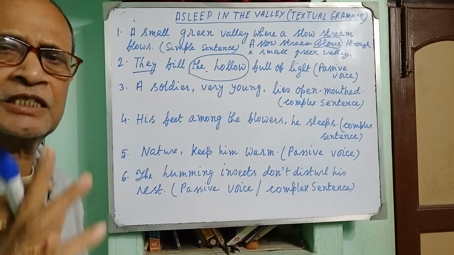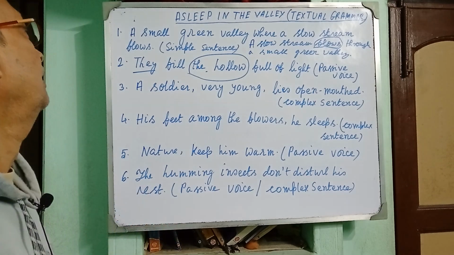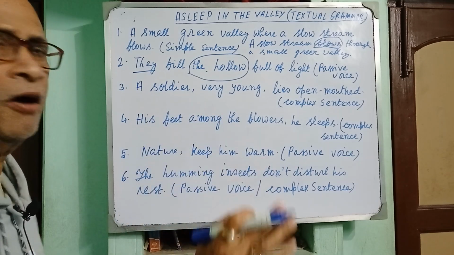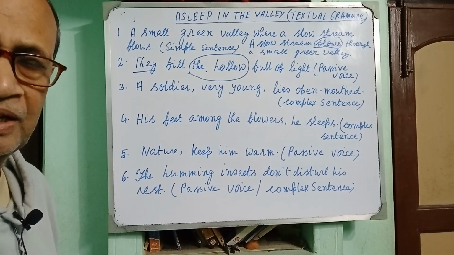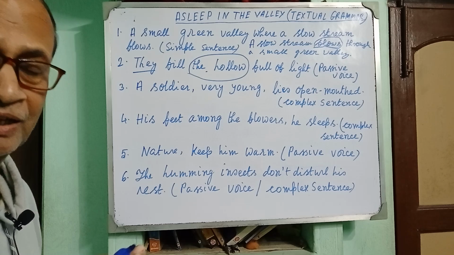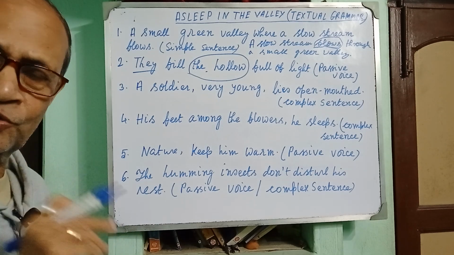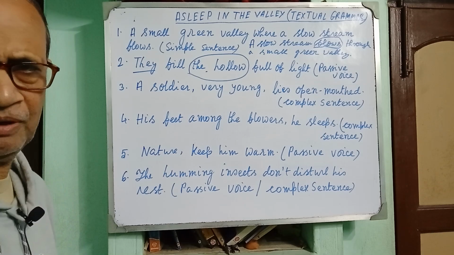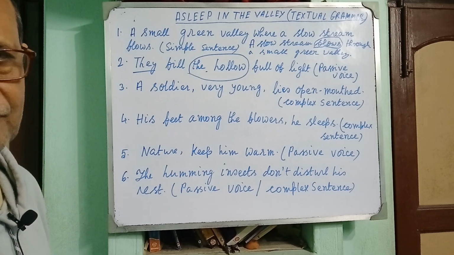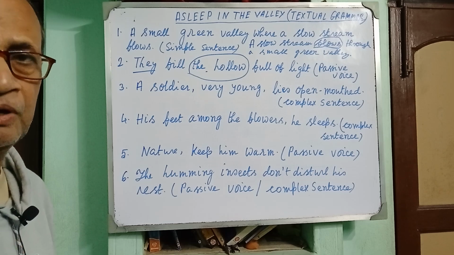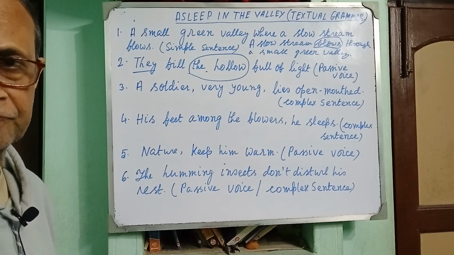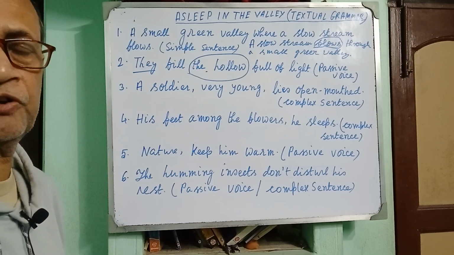The hollow is filled by them full of light. Don't skip a single word or a single line, because it is the case of textual grammar, and if possible, please write them down. Very, very important for your just suggestive questions for your final exam.